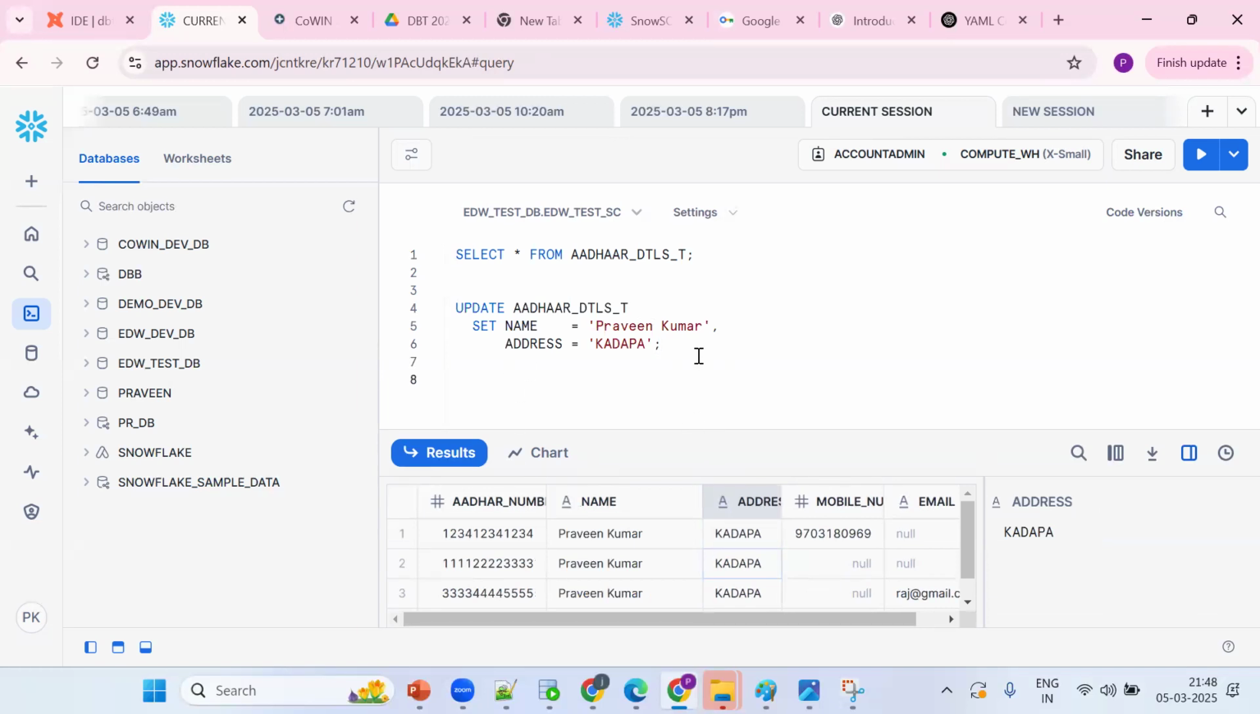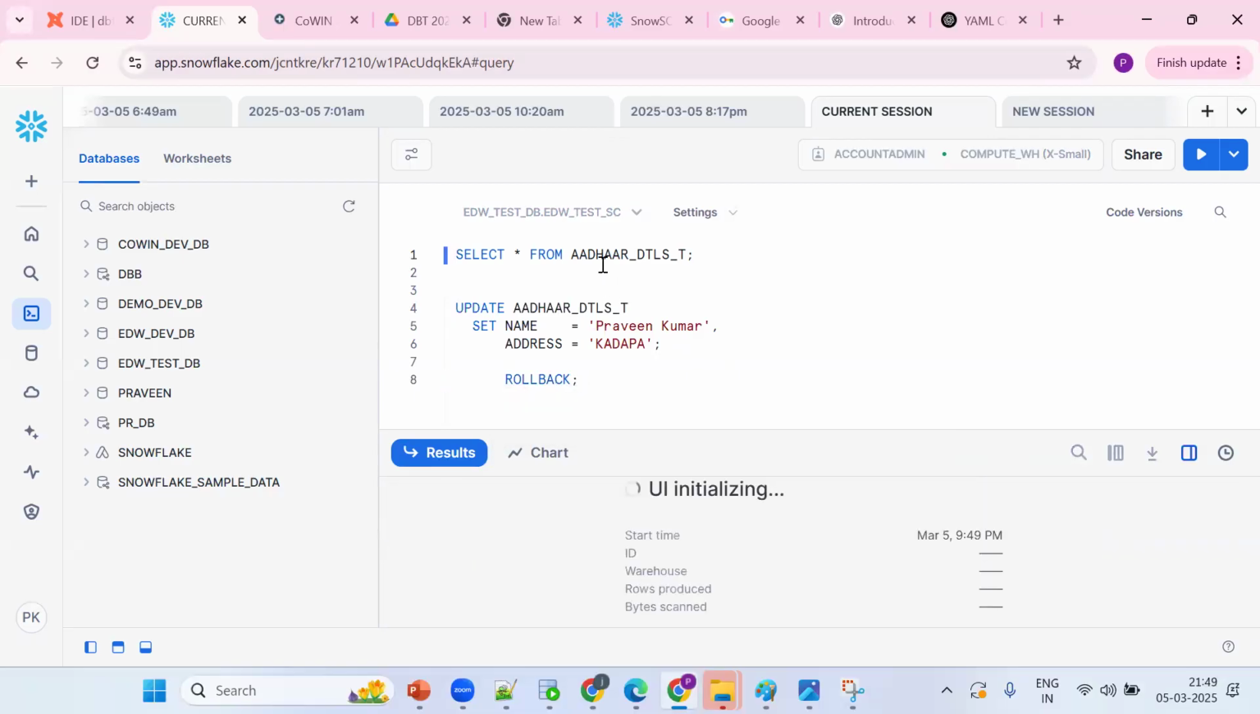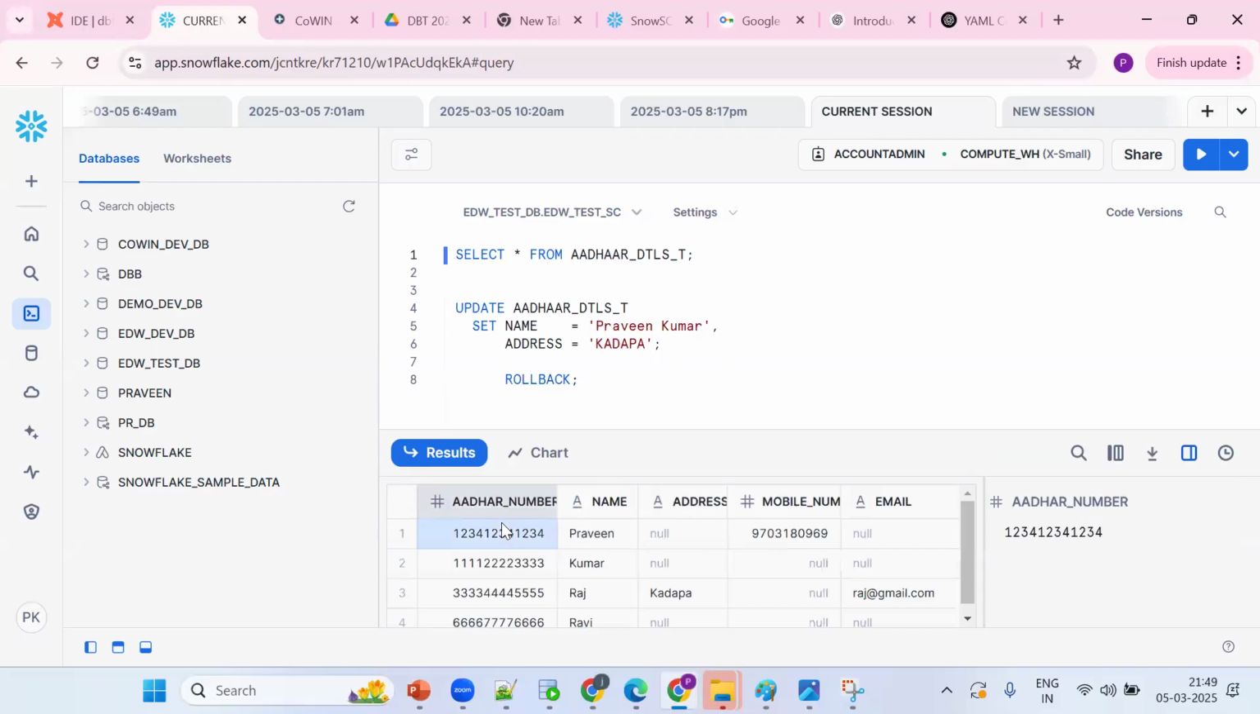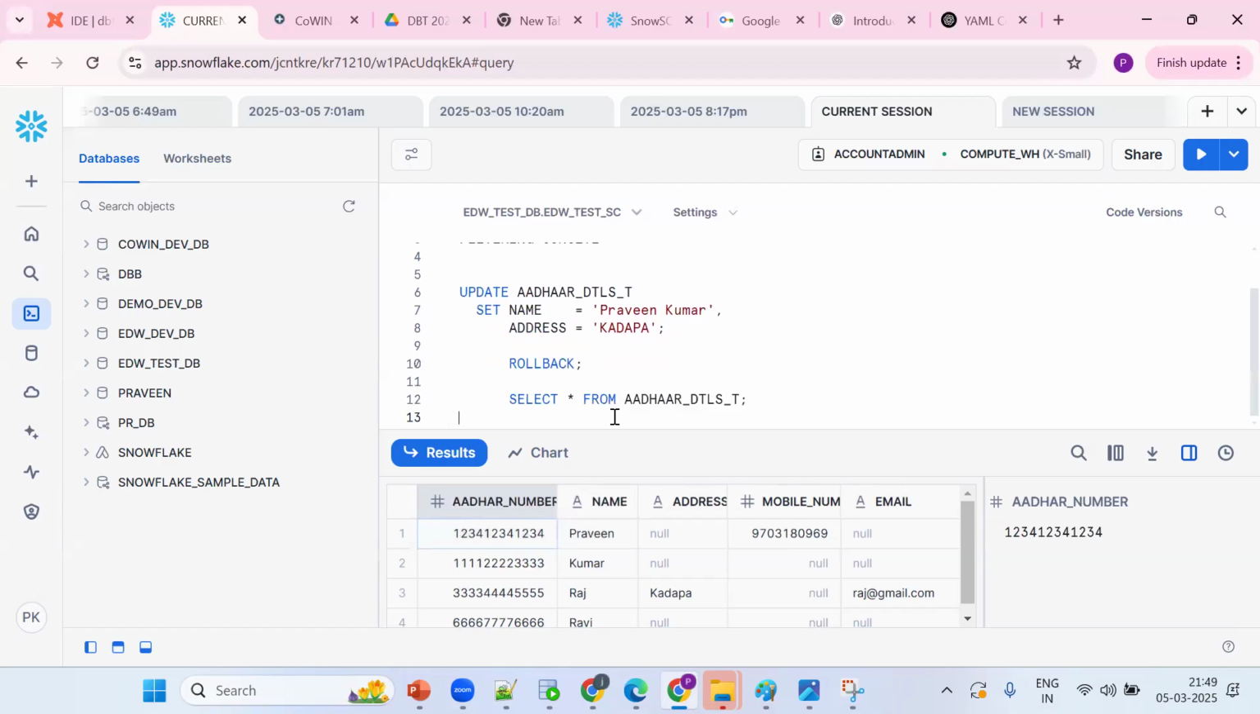Now I want to rectify. We should go for a rollback, nothing but reverting these changes. Now we'll get our data back. Now you need to remember: I don't want to apply this name to all records, I want only a particular one. We should go for the filtering concept. Tomorrow we'll see the filtering concept in detail. Now I don't want all records, I want only one record, so we use WHERE.